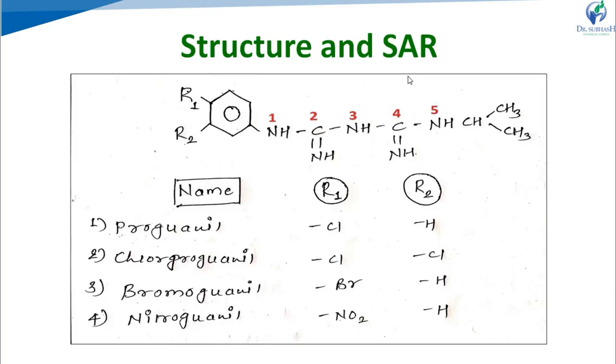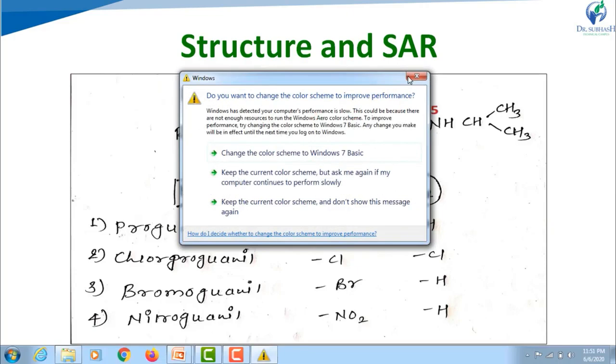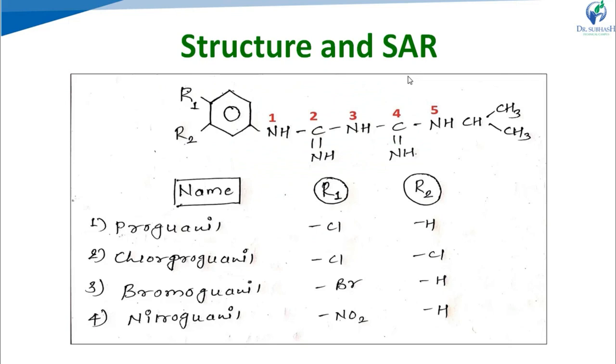That means at the first nitrogen there should be one aromatic ring or aryl group present for the activity, and introduction of a second aryl group or second aromatic ring will decrease the activity. That means at the first nitrogen only one aromatic ring should be present for the maximum activity. Introduction of a second aromatic ring at N1 leads to a decrease in activity.